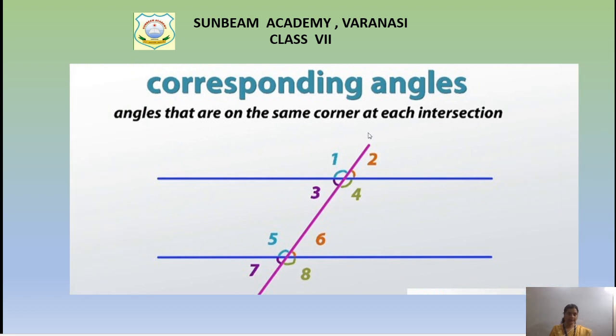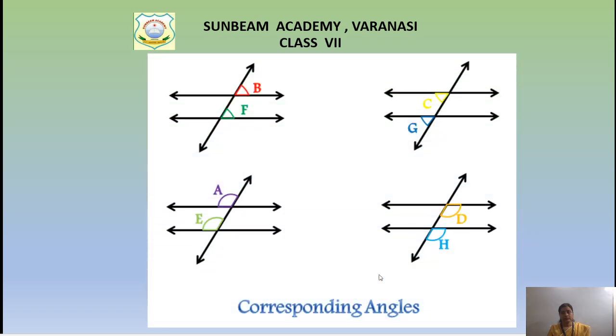Now see the corresponding angles. Angles on the same corner at each intersection, children. If you see the colors carefully, same color angles, angle 1 and angle 5 have the same color, they represent corresponding angles. See angle 2 and angle 6, they also represent corresponding angles. Now after that, see the clear picture of corresponding angles.